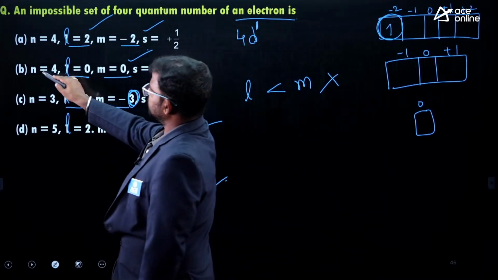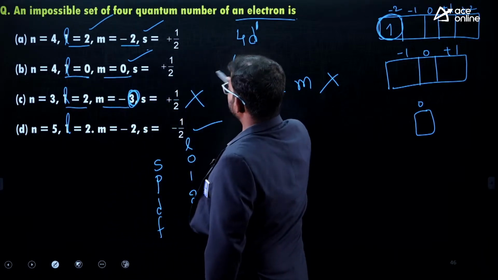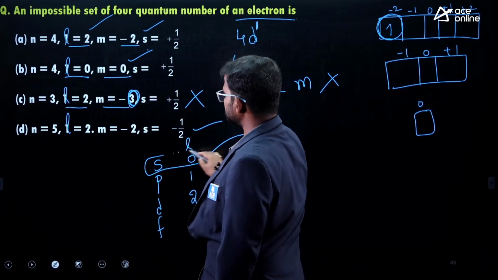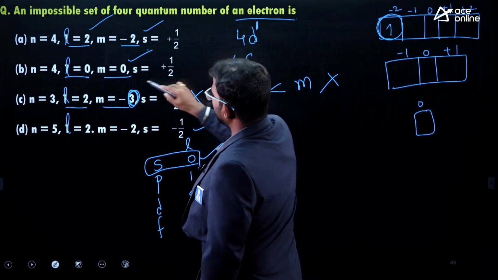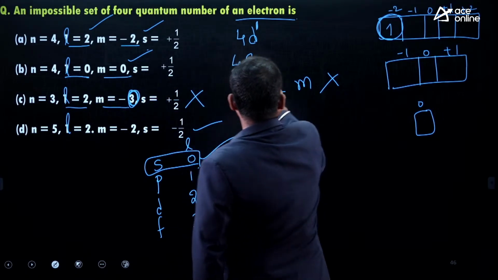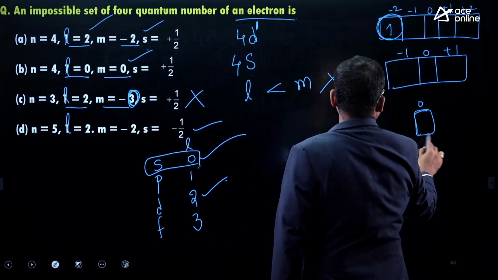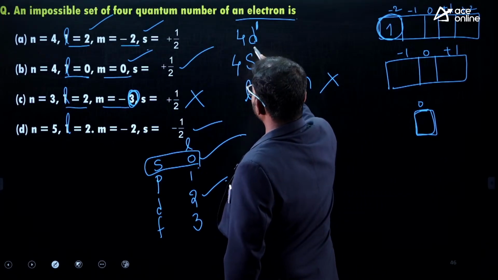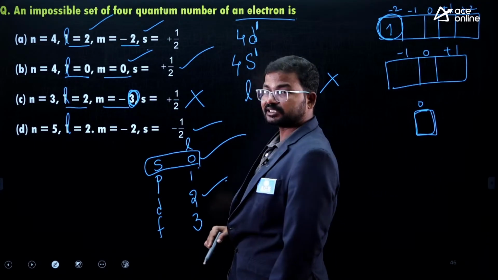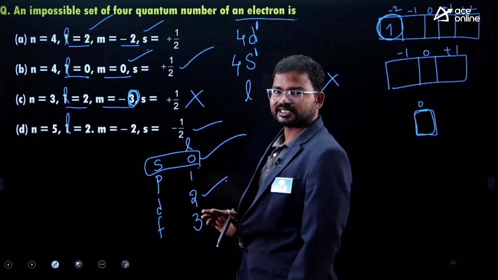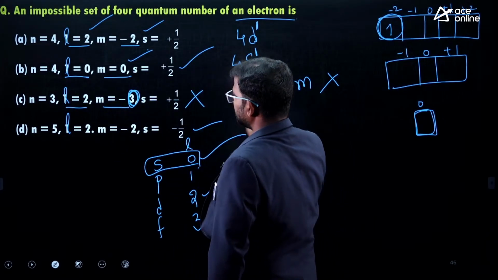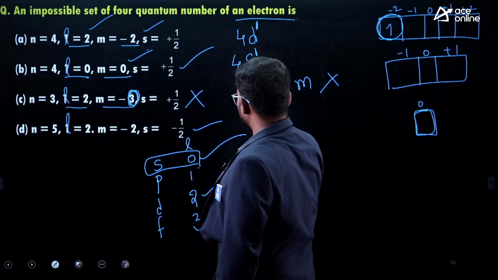Next, n is equal to 4, this is principal quantum number. L value is equal to 0, means they mentioned s orbital. Next, M value is equal to 0, so M value is equal to 0 means this orbital, right? And here they mention +1. +1 means it has 1 electron. If they mention -1, it has 2 electrons. That is the meaning. Next, n is equal to 3, right? Next, L is equal to 2, so 3d.